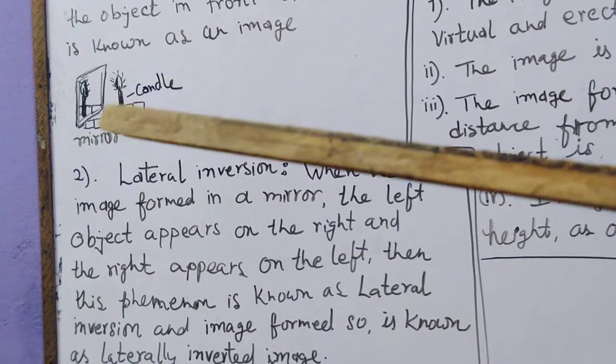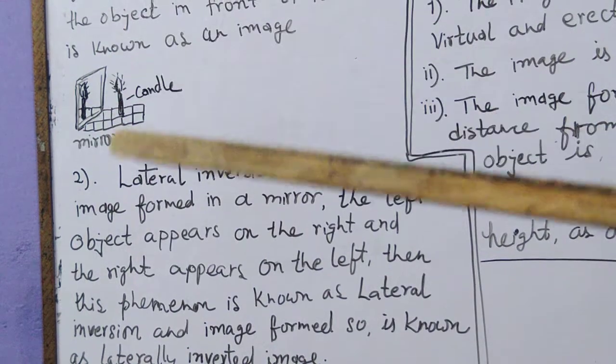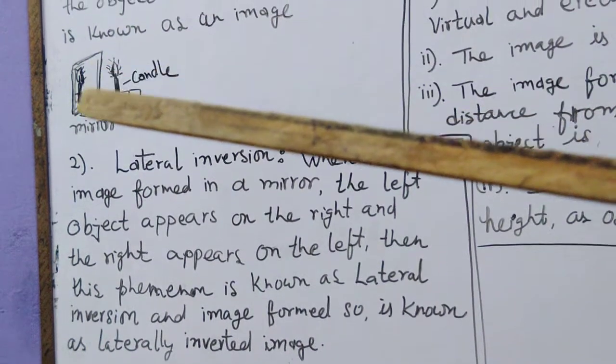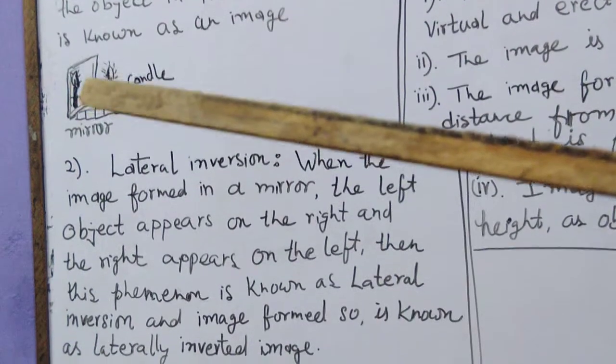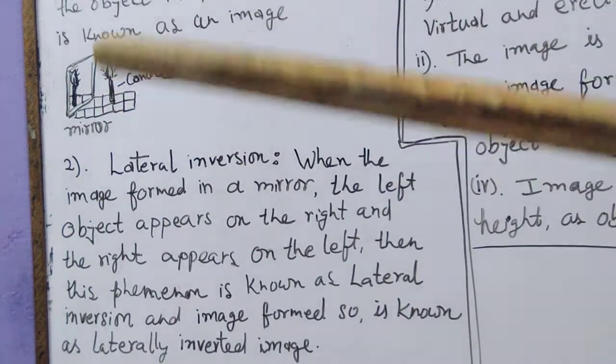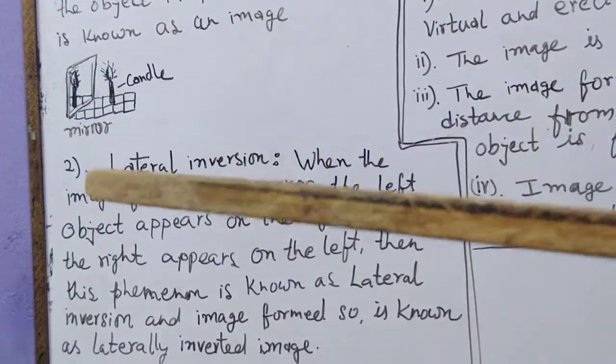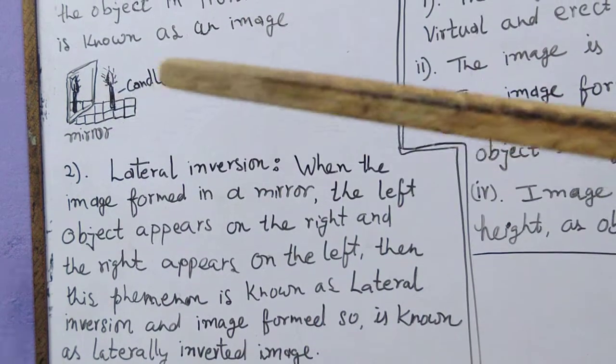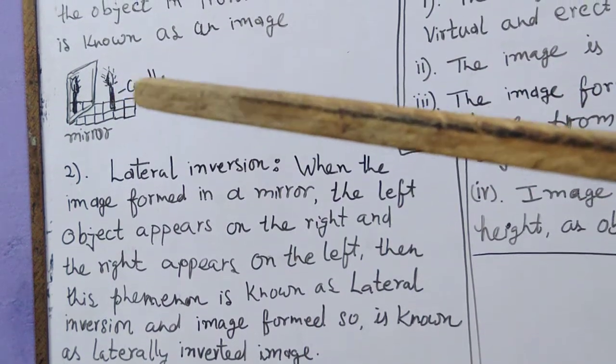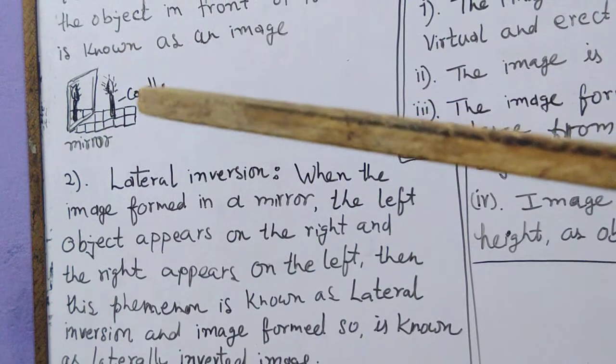So this image of the candle is laterally inverted. What did we get? The image formed in a plane mirror is actually laterally inverted, because left appears on the right and right appears on the left.